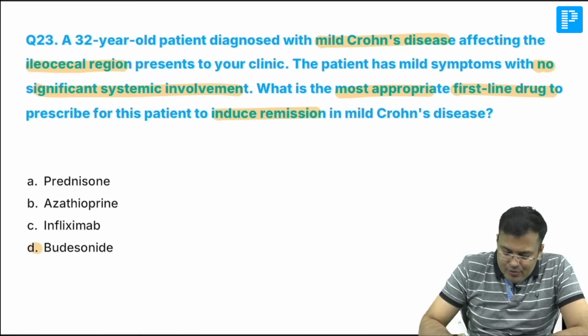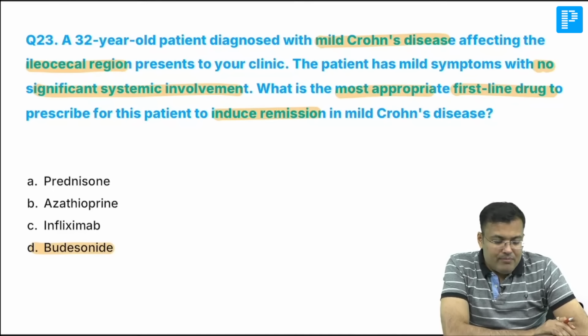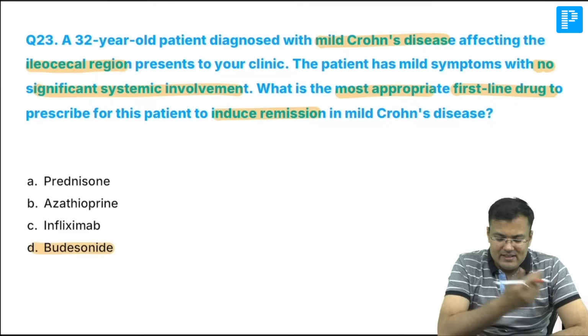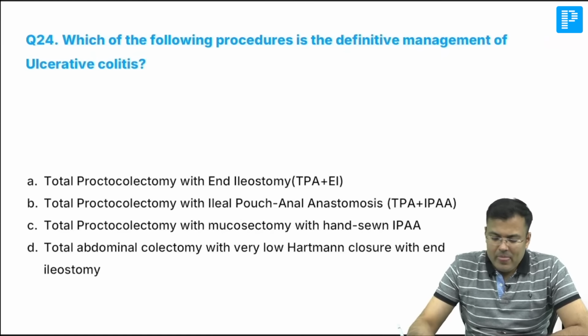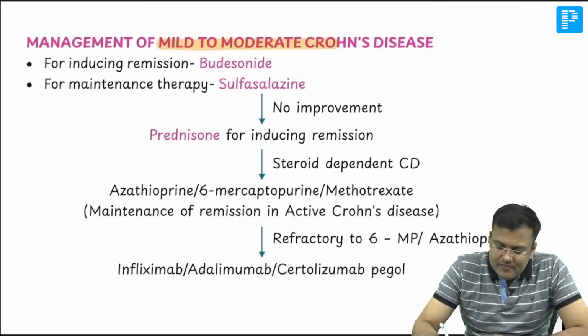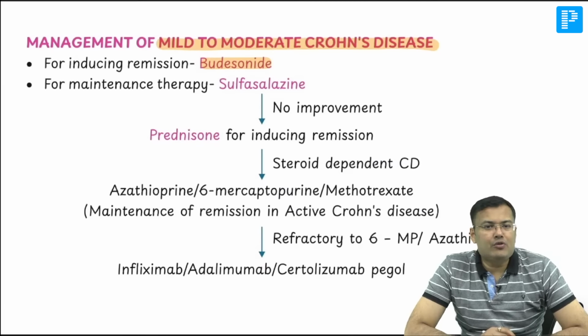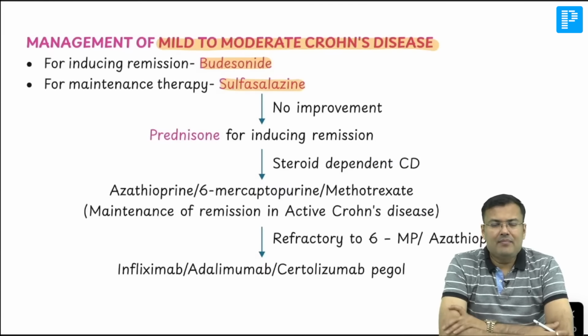We are using budesonide. We are not using prednisone. We are using budesonide. Okay, let me discuss. You guys are not very sure, so let me discuss. Patients who are having mild to moderate Crohn's disease, for inducing remission, we are giving budesonide, and for maintenance therapy, sulfasalazine.